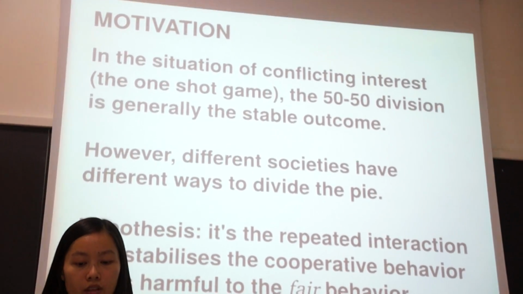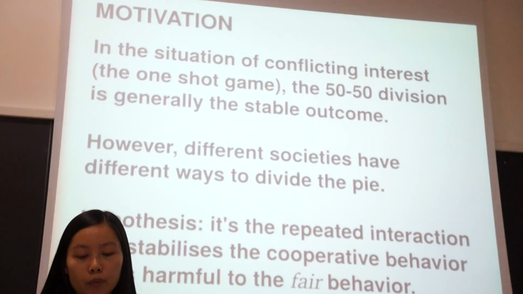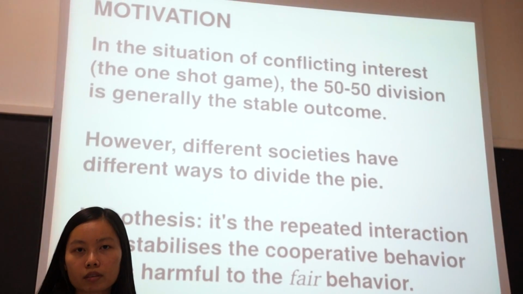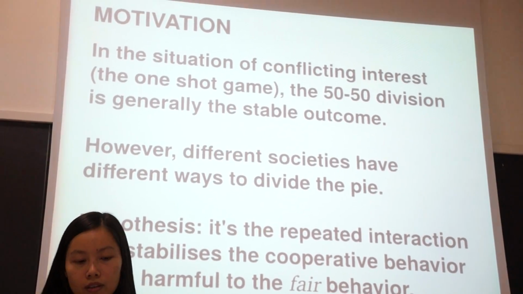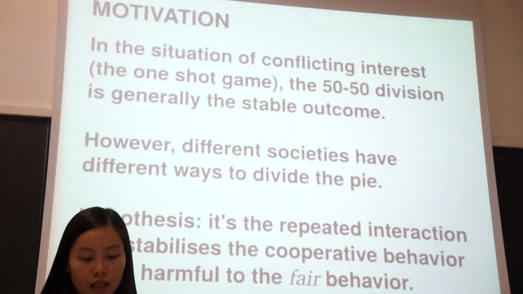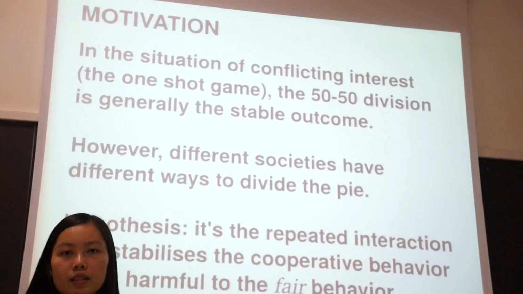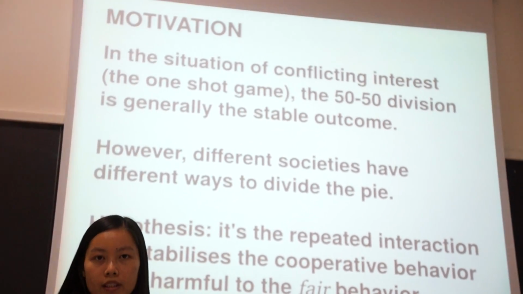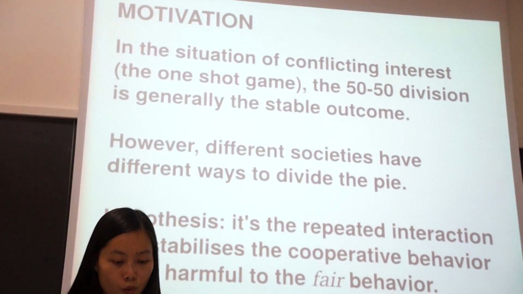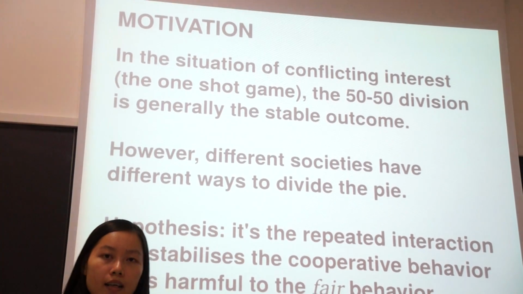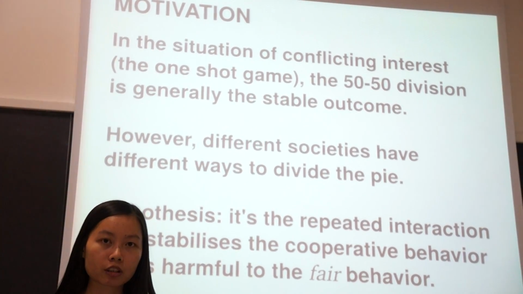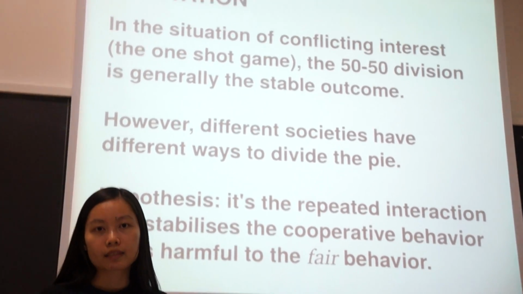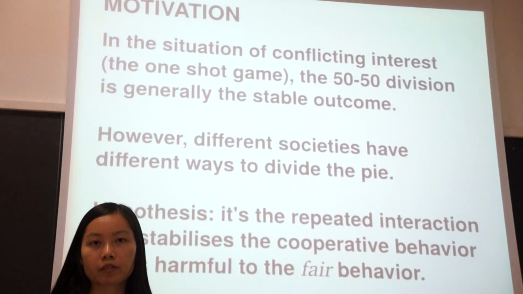In a situation of conflicting interest, in the one-shot game, the 50-50 division is quite stable in the literature. That is the real result in the literature. However, we can see that in reality, different societies have very different ways to divide the pie. So the hypothesis of our work is that it is the repeated interaction that helps to stabilize the cooperative behavior, but it is harmful for fair behaviors.